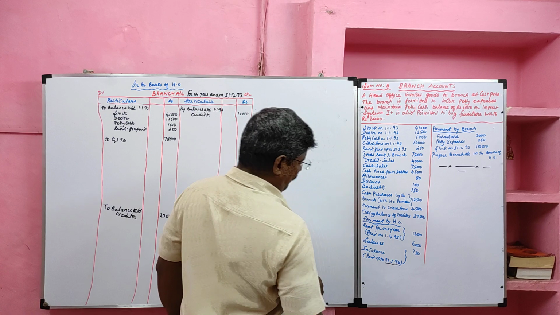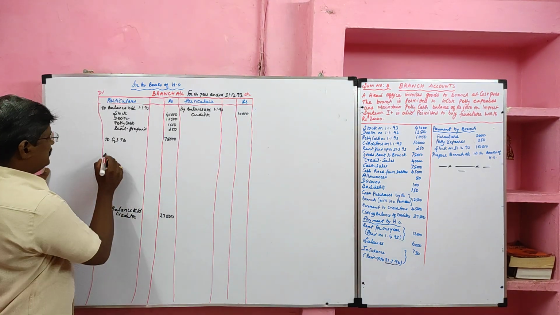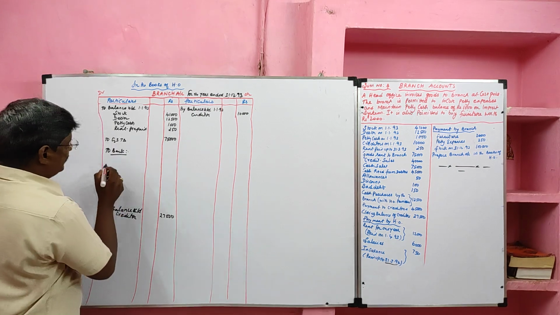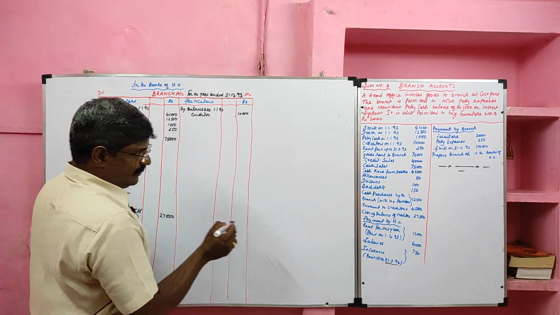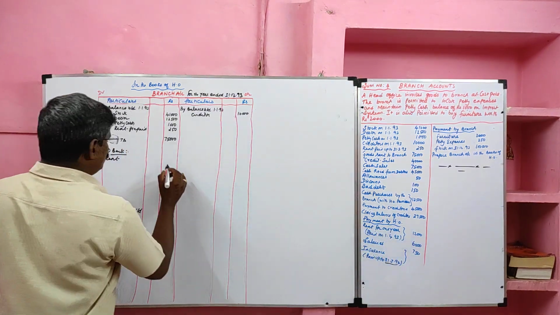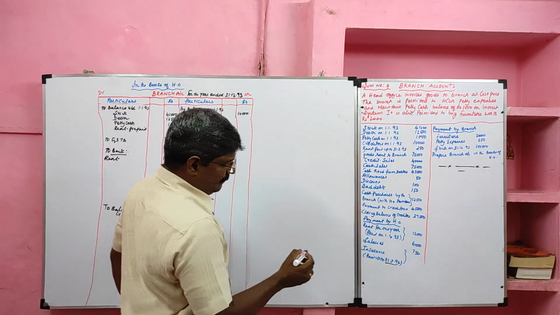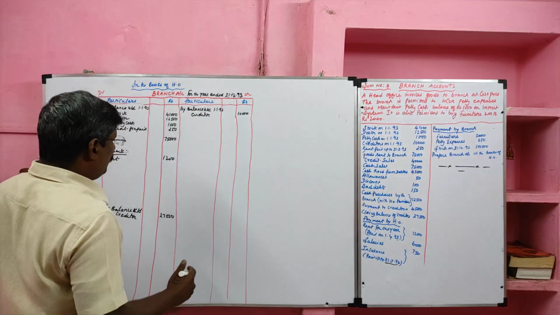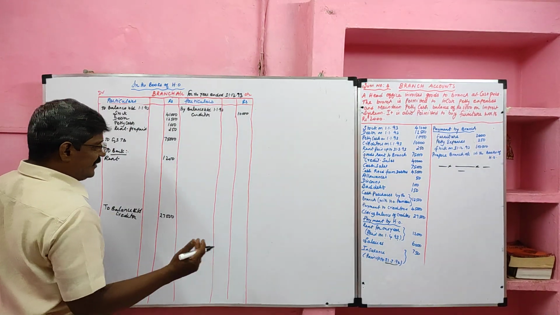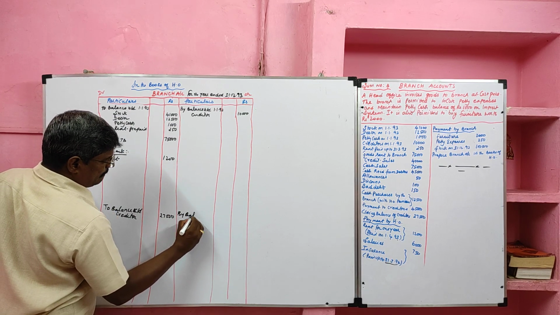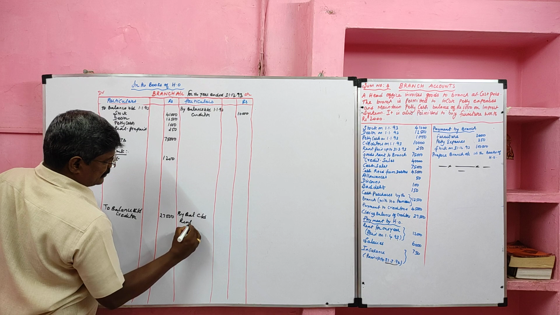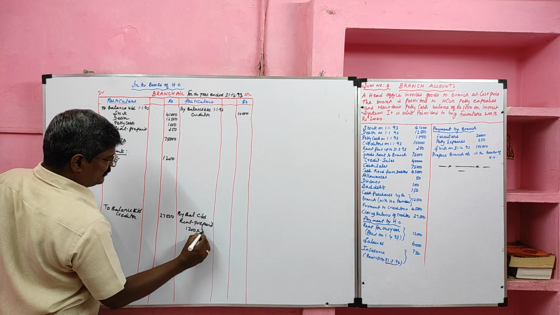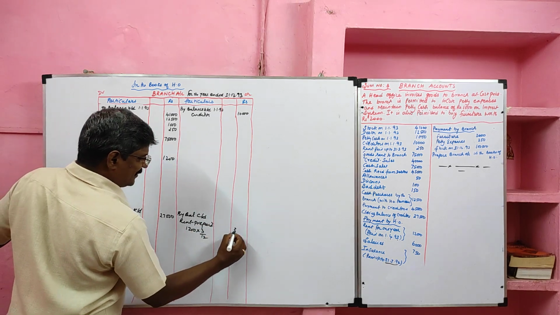Then payment made by head office. So payment made by the head office will be debited to bank. They paid for rent. Rent they paid for 1 year, value 1,200. Actually they paid on 1st April 93, it ends on 31st March 94, so which includes prepaid. The rent prepaid for 3 months will be credited. By balance CD. So rent prepaid, how much? Total rent paid 1,200, of which 3 months we paid for next year, so 300 rupees.